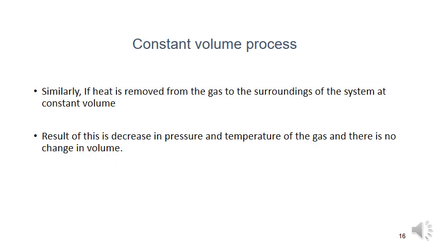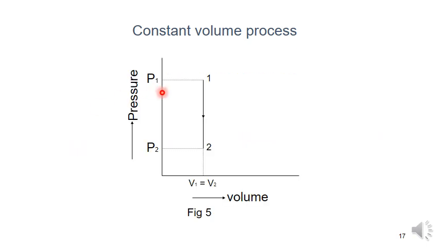So this is also very important. In the previous case, if you are giving heat, then pressure and temperature are increasing while maintaining constant volume. And if you remove the heat from the system, the temperature and pressure of the gas decrease, but there is no change in volume. That's why we call it a constant volume process. So see, this is a graph.